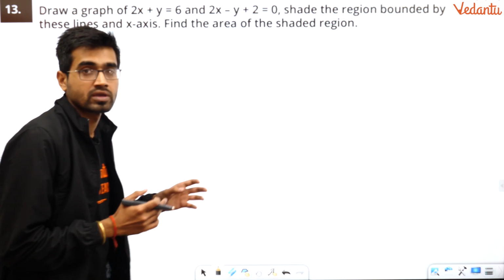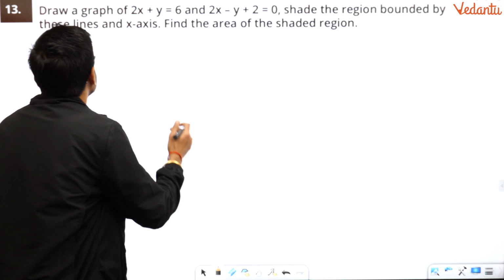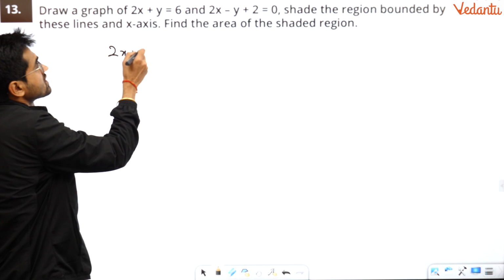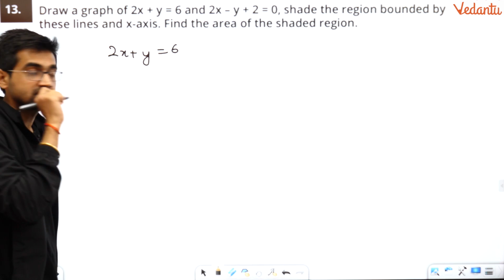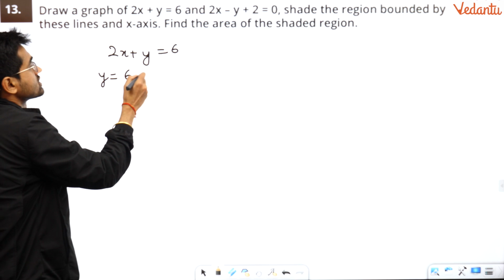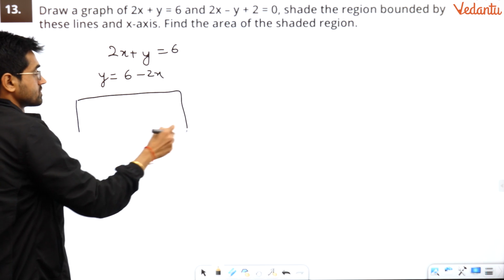This is time consuming, so we'll use time. We'll consume time now, don't worry. So the first equation is 2x plus y equals 6. Take y as the subject, so y equals 6 minus 2x.